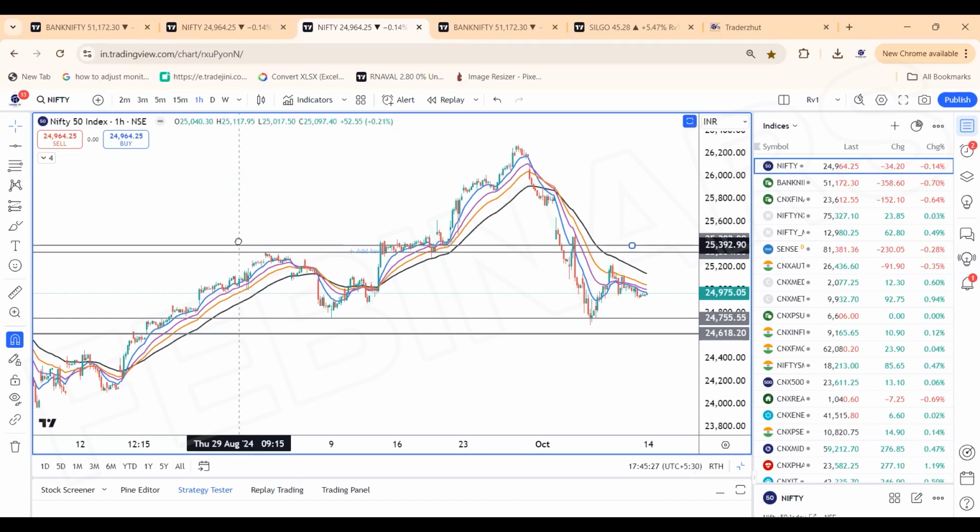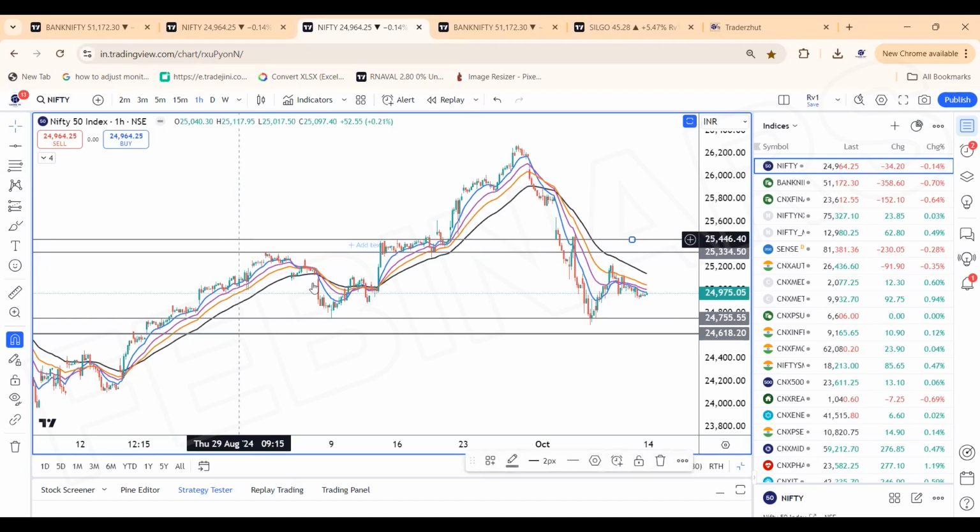So basically, that's the structure on the Nifty, what we are facing and what we are seeing. 25,340 and 425 to 440 levels can be tested if we hold on and start moving above 25,080 and 140. The momentum can be on a short covering note. We can see the Nifty bounce back. Let me have a sneak into it.